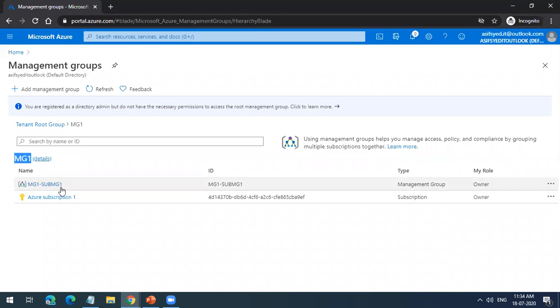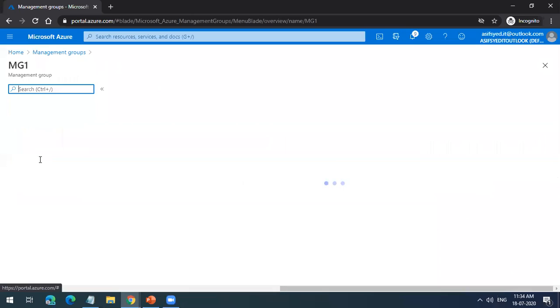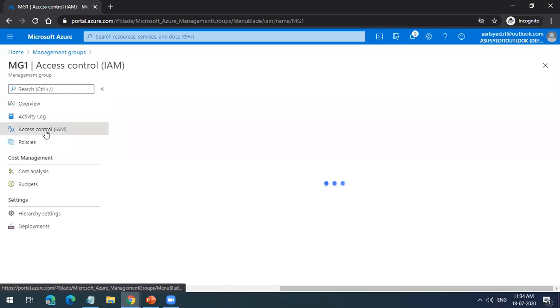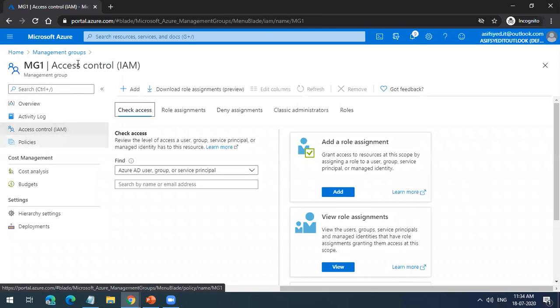MG1 is the parent and this is the child. So if I go to MG1 directly and assign any policy or RBAC role here, the child will inherit that automatically. Whether it is a child group or a subscription, it will inherit. What else you can do is, yeah.